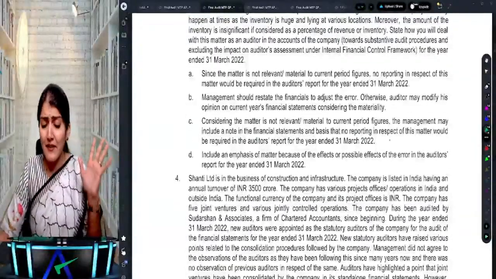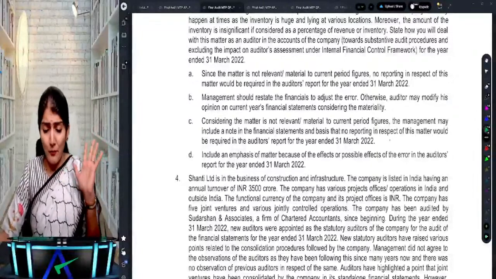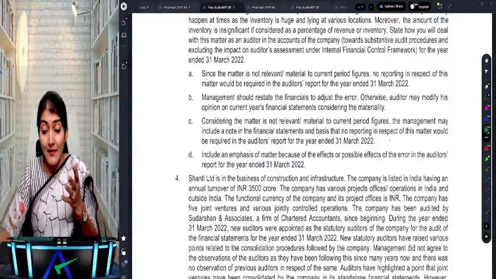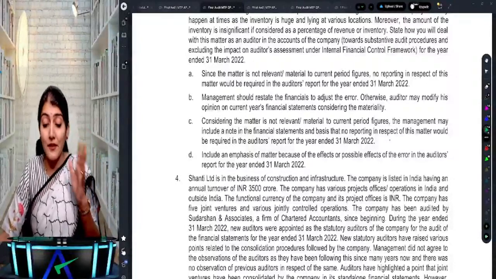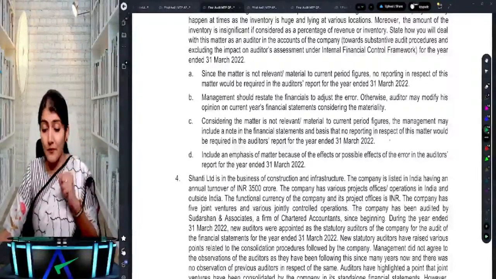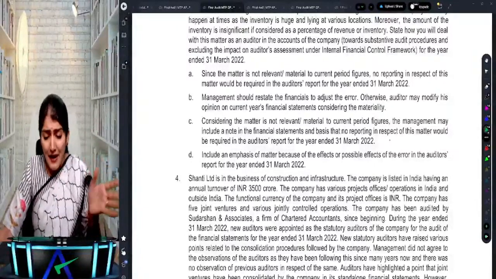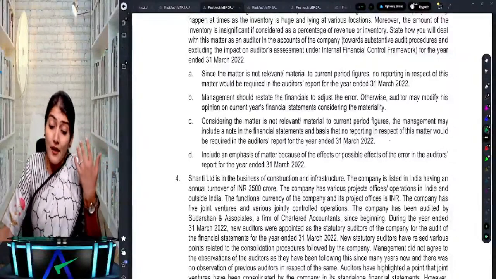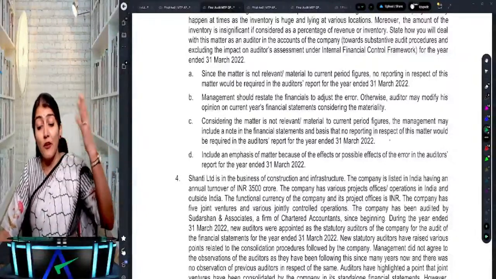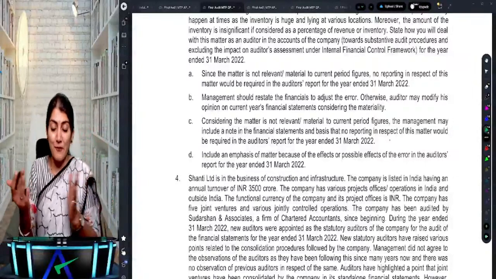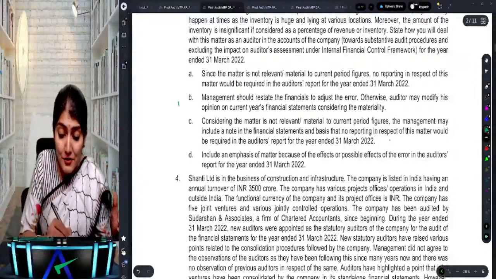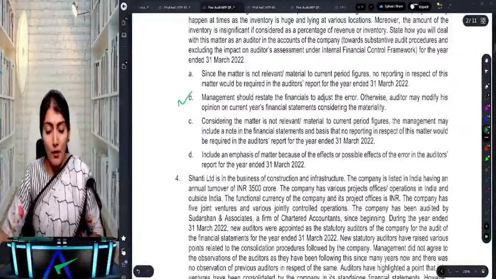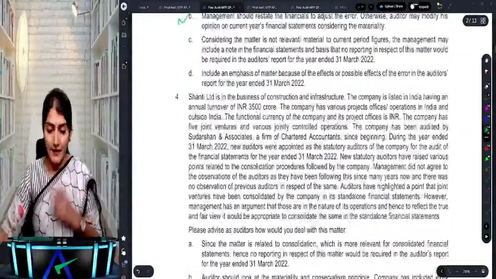Okay, since the matter is not relevant to current period figures, no reporting is required. Management should restate the financials to adjust the error. Otherwise, the auditor may have to modify the opinion on the current year financial statements considering the materiality. Considering the matter is not relevant to the current year figures, the management may include a note and an emphasis of matter paragraph because of the effect or the possible effect. No, emphasis doesn't come in that case, right? So management should restate the financials to adjust the error. Otherwise, the auditor may modify his opinion on the current year financial statements.